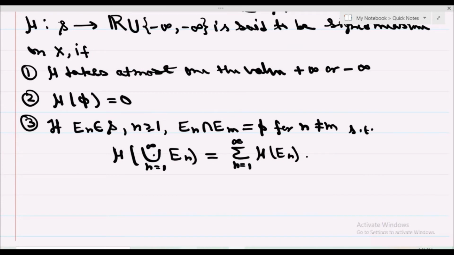Now come on to the theorem. After that we come on to some examples and some properties of signed measure.